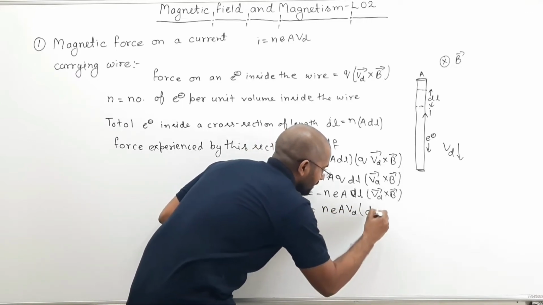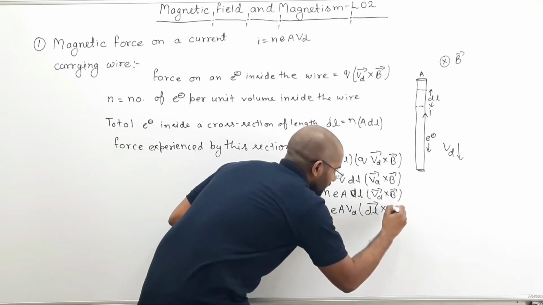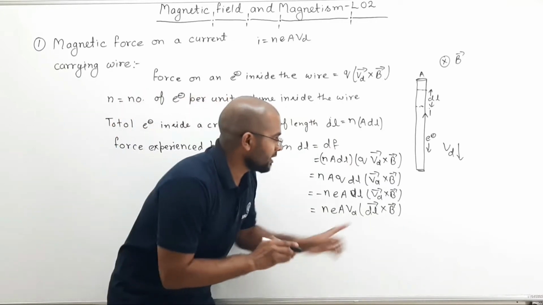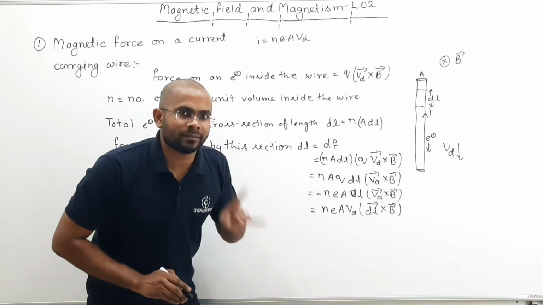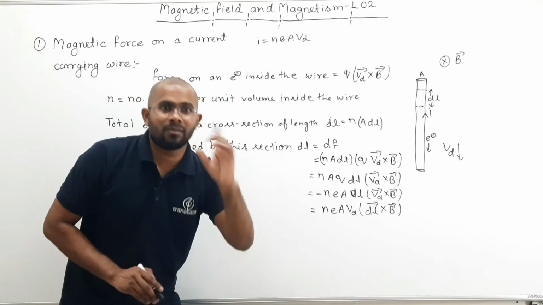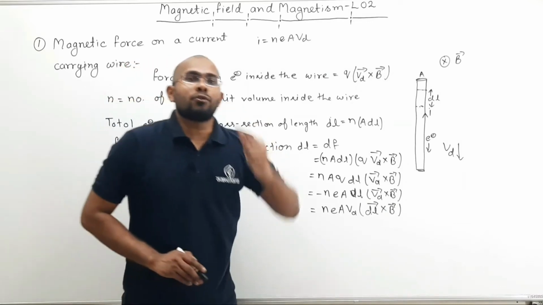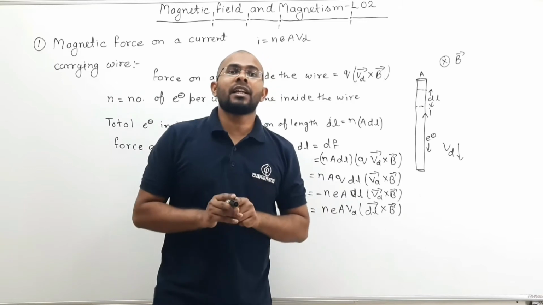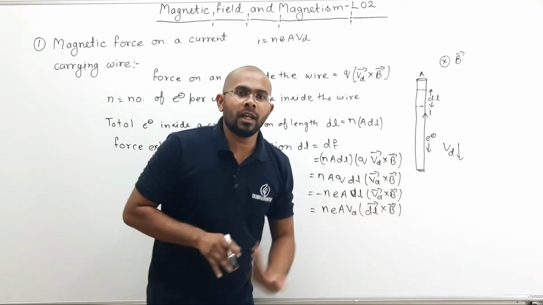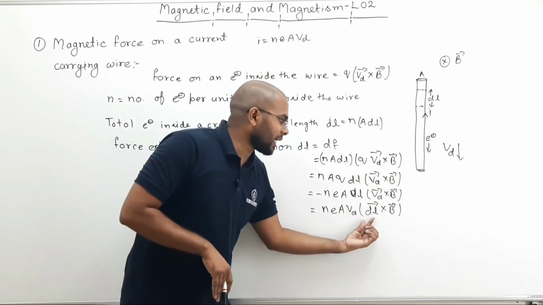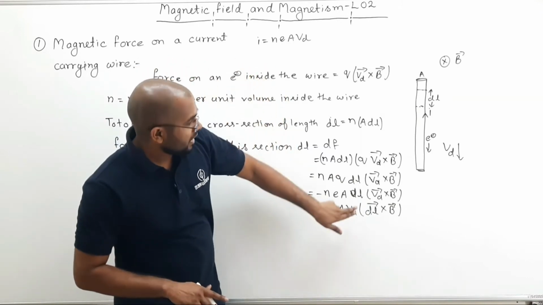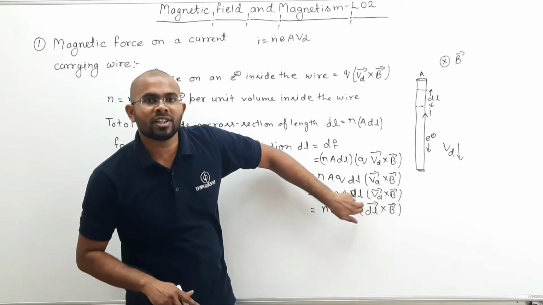So here, if I take the direction of current as opposite to the direction of drift speed, then if I put it like this, n e A Vd dl cross B. Now what did I do here? See, Vd is the drift velocity. And dl is not a vector, dl is a section, but if I assume dl to be a vector in the direction same as the direction of current, then dl and Vd will have opposite sign.